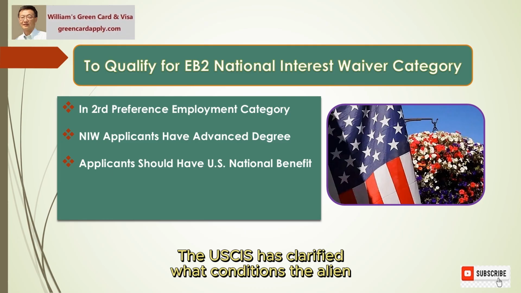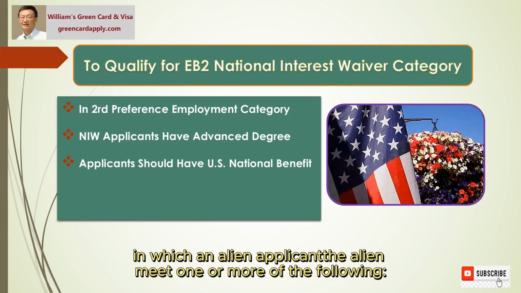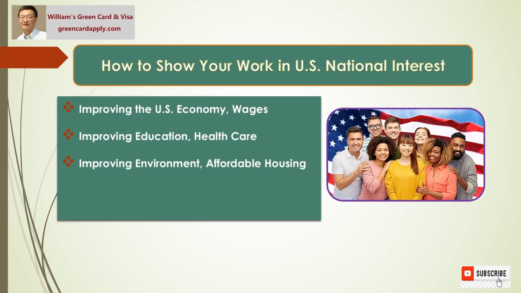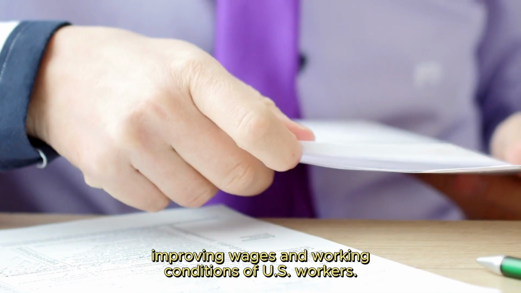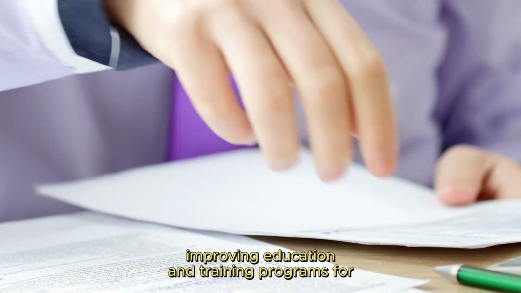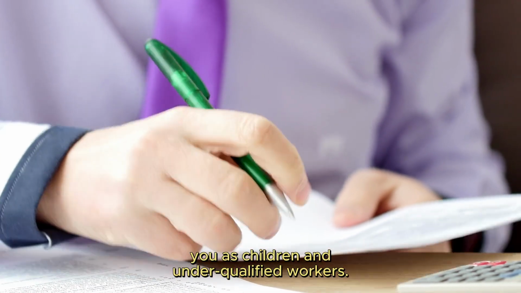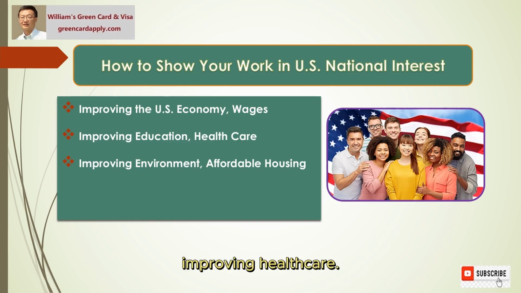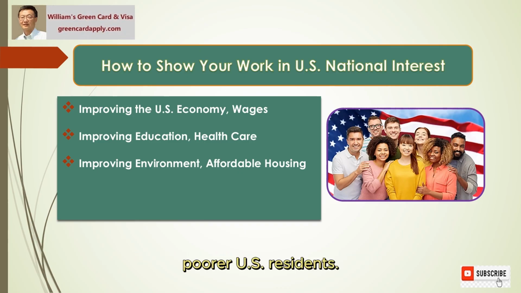The USCIS has clarified under what conditions the alien applicant may be granted the National Interest Waiver, in which an alien applicant must meet one or more of the following. 1. Improving the U.S. economy. 2. Improving wages and working conditions of U.S. workers. 3. Improving education and training programs for U.S. children and underqualified workers. 4. Improving health care. 5. Providing more affordable housing for young and/or older, poorer U.S.